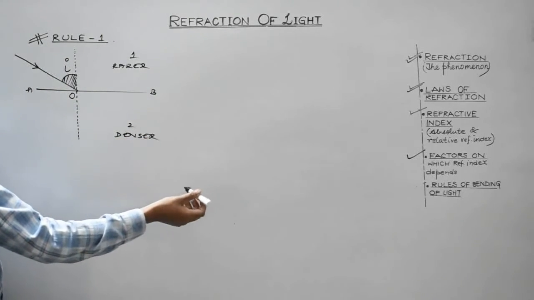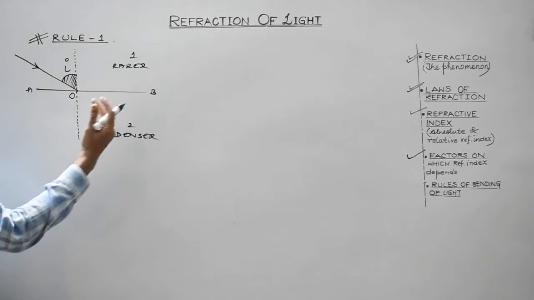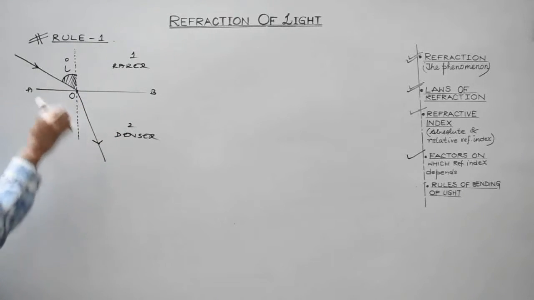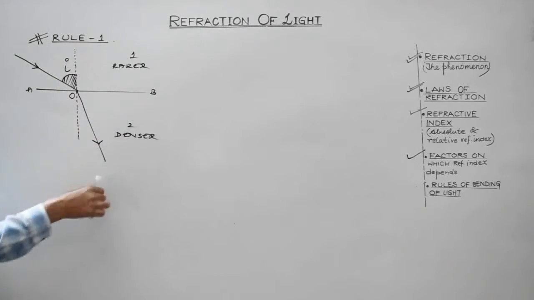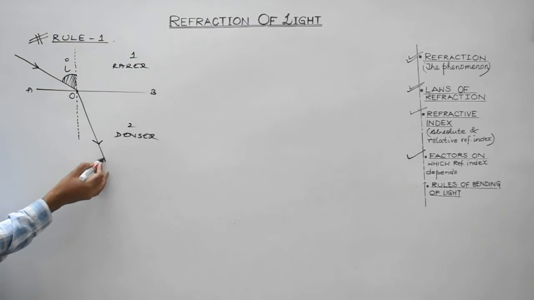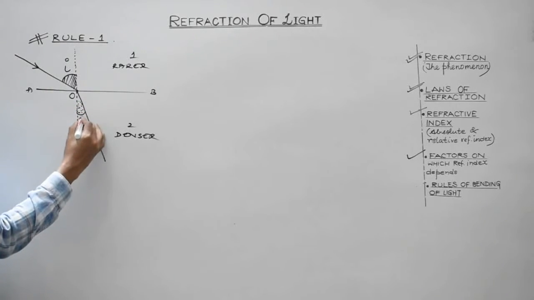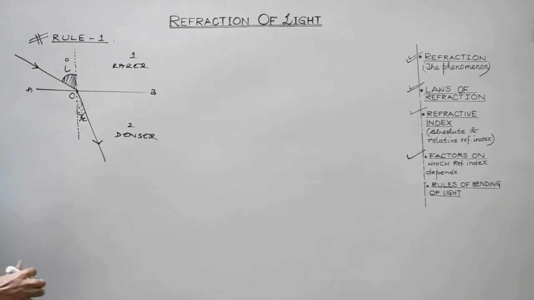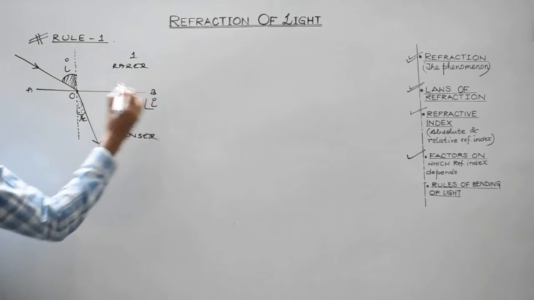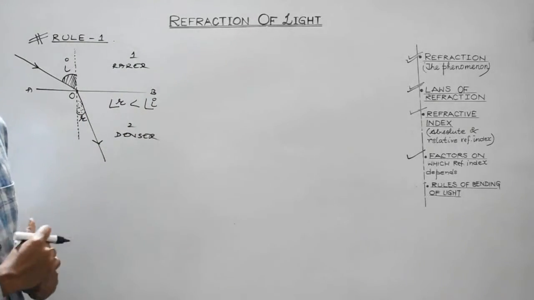But here, since light is travelling from one medium to another, that is from rarer to denser, it bends, and in this case it will bend towards the normal. This is the normal. So it will bend towards the normal. And the angle which the refracted ray makes with the normal is known as angle of refraction. So from the diagram it is pretty clear that angle of refraction is less than the angle of incidence. We can easily verify this. Let's try to verify it, right?